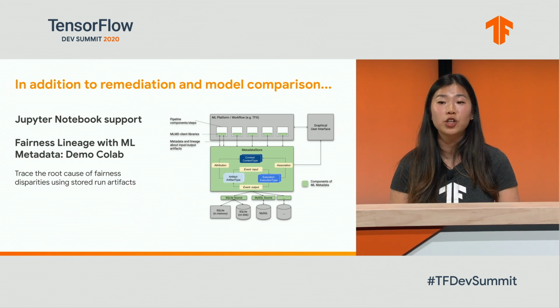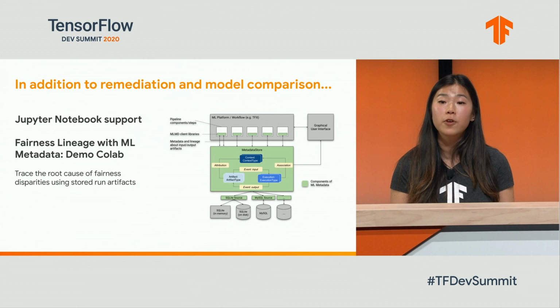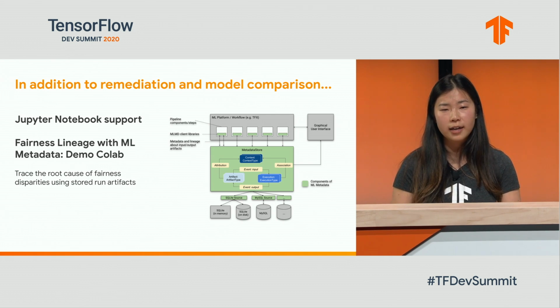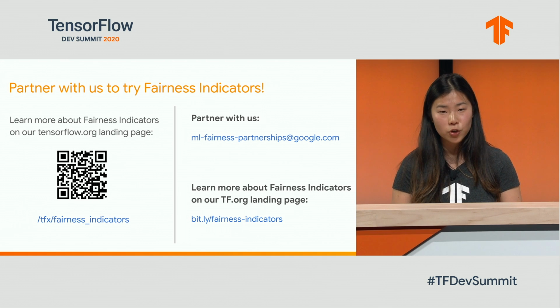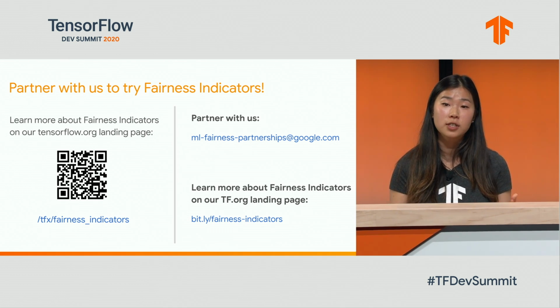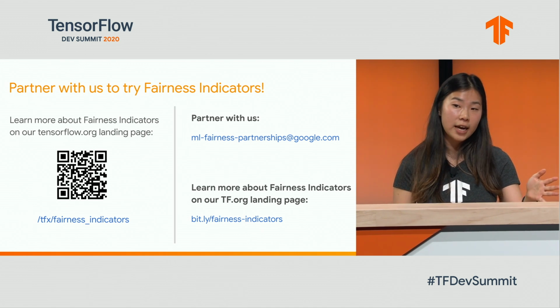In addition to remediation and model comparison, we also launched Jupyter Notebook support, as well as a fairness lineage with ML metadata demo Colab, which traces the root cause of fairness disparities using stored run artifacts, helping us detect which parts of the workflow might have contributed to the fairness disparity. Fairness Indicators is still early, and we're releasing it here today so we can work with you to understand how it works for your needs and how we can partner together to build a stronger suite of tools to support fairness questions and concerns.